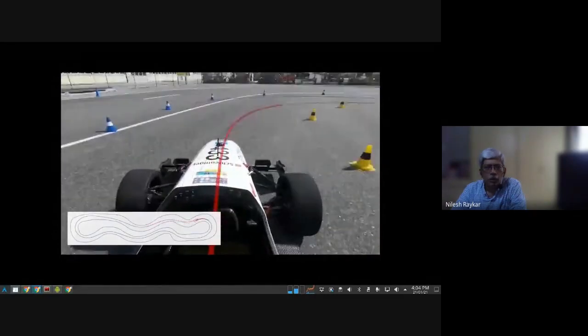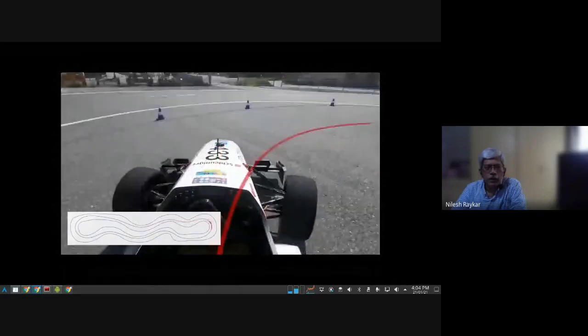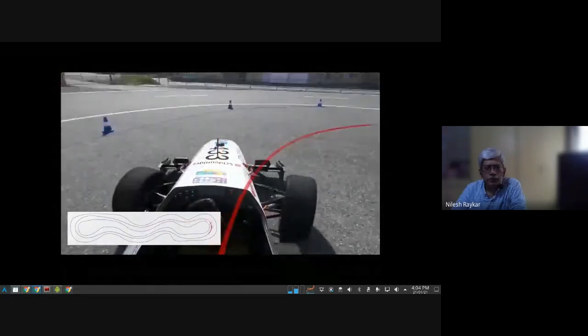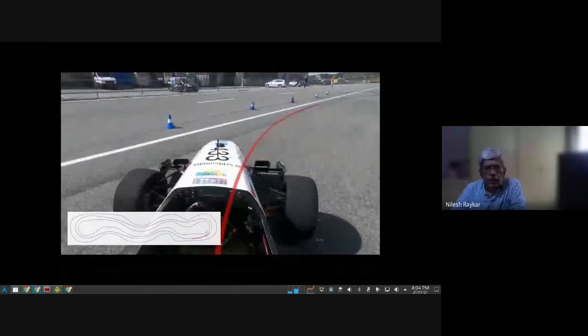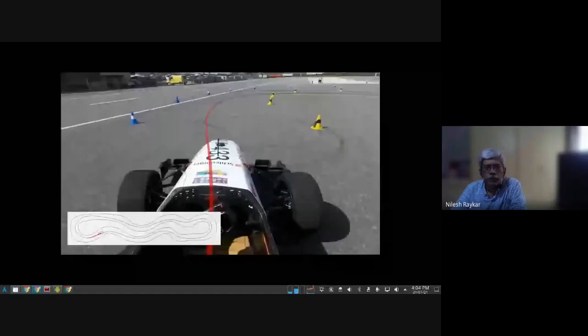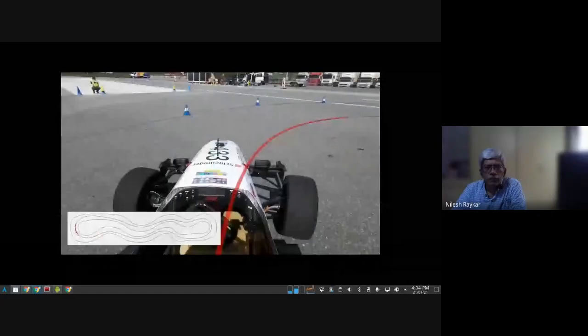At the bottom of the screen, you can see the entire track. And that red line is the prediction done by the controller, or by the AI agent inside it. This is just another view.